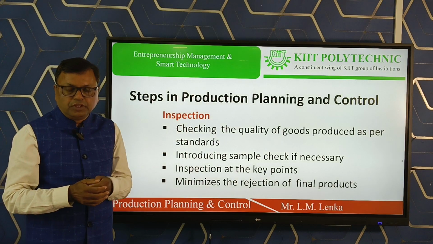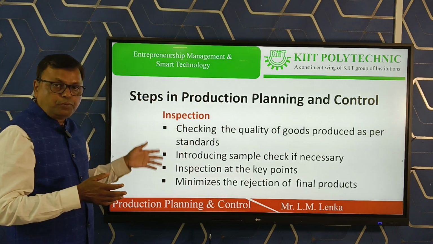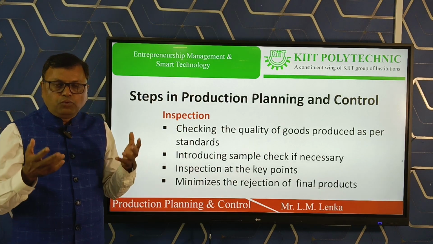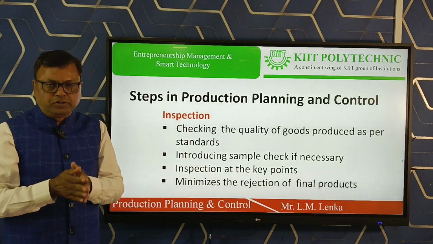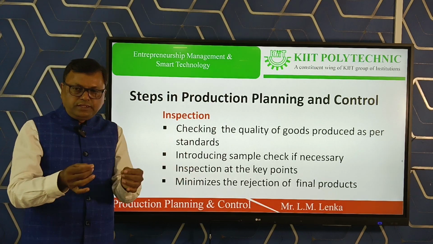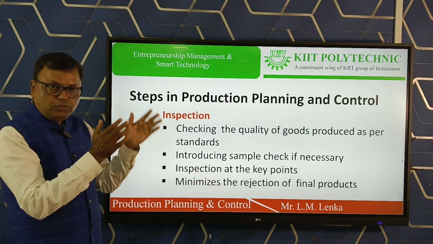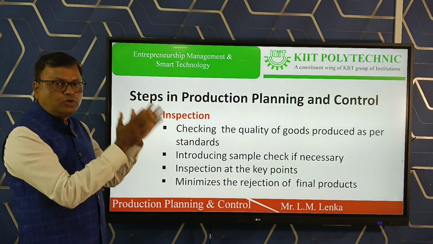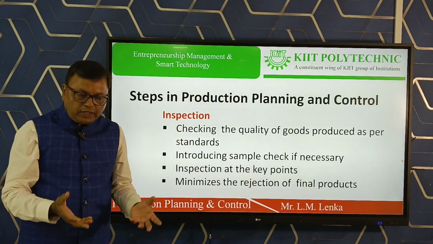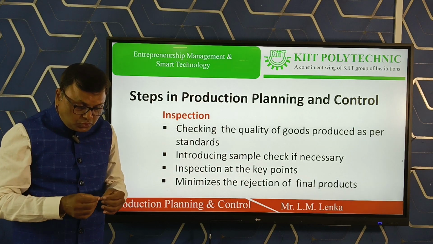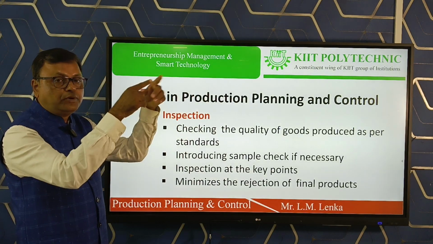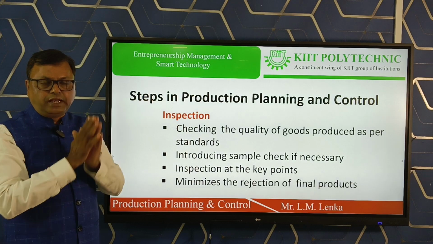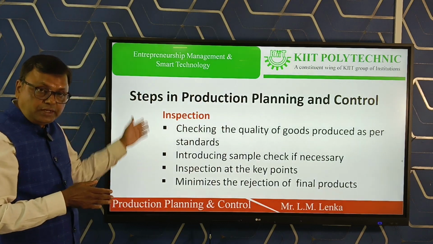Sample checks in between the inspection. Here the process is inspection. Inspecting what? Inspecting the quality of the product. Inspecting the quality of the product means the standard of the product quality is fixed. Whether the product is actually produced as per the standard or not can be checked here.